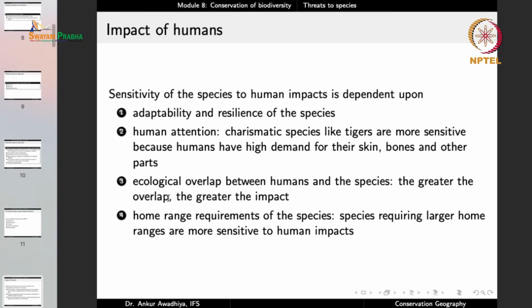Another factor is the ecological overlap between humans and the species. The greater the overlap, the greater the impact. So for instance, the species that lived in the grasslands have been particularly hard hit because of the impacts of humans, when the grasslands were converted into farmlands.